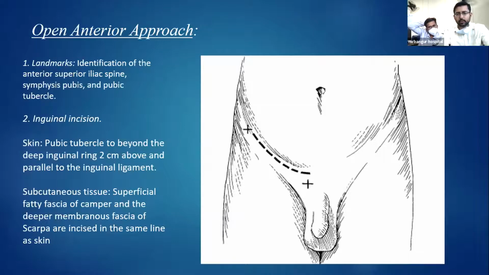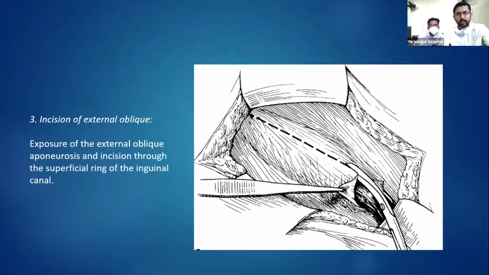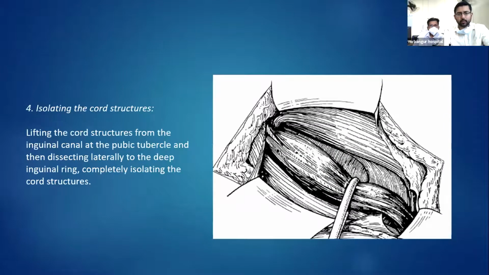The subcutaneous tissue is also dissected in the same line as the inguinal incision. Then the incision of the external oblique and incision through the superficial ring to the inguinal canal. The cord structures are isolated, lifting the cord structures from the inguinal canal at the pubic tubercle and then dissecting laterally to the deep inguinal ring, completely isolating the cord structures.